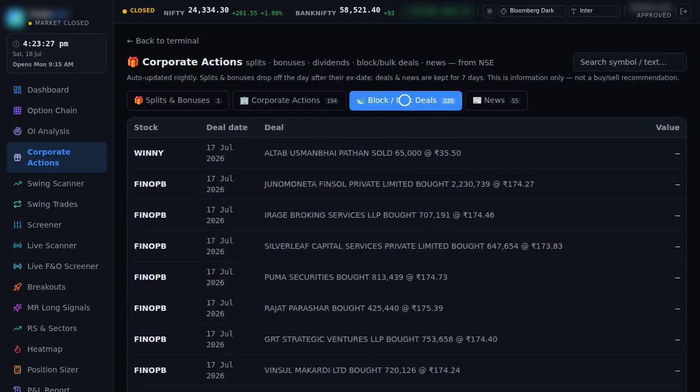Now my favorite for reading the smart money, the block and bulk deals tab. Every day, large institutions, mutual funds and big investors report their large trades to the exchange. This tab shows who bought or sold, how many shares, at what price, and the total value in crores. When a big fund quietly accumulates a stock, or a promoter offloads a large chunk, it shows up here.